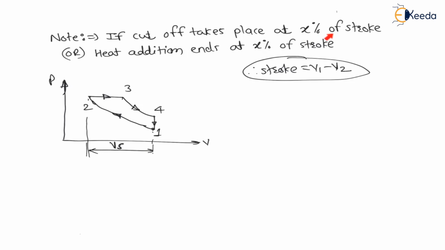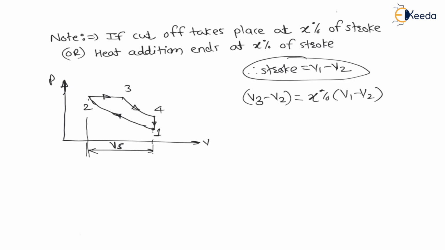Now cutoff takes place at X% of stroke, means see fuel supply starts at 2 and fuel supply is cut off at 3. Therefore from 2 to 3 it is heat addition. Therefore they are saying that this cutoff, which is nothing but V3 minus V2, is X% of V1 minus V2. This is the meaning of cutoff taking place at X% of stroke, or heat addition ending at X% of stroke.